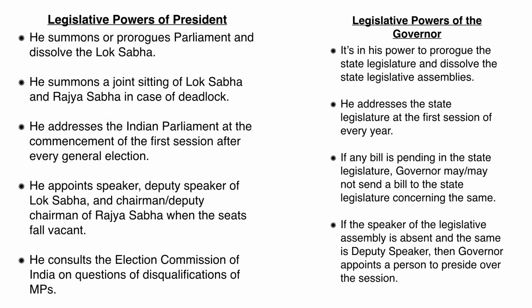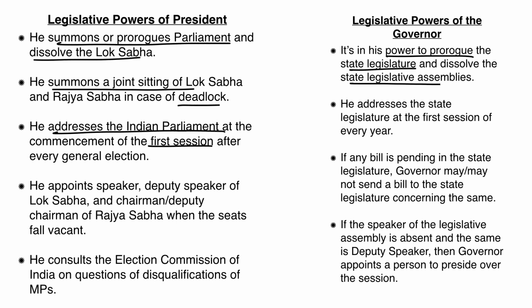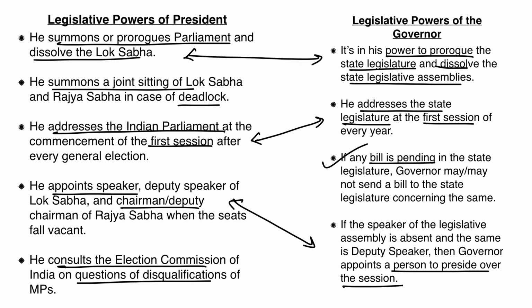So firstly, the president will summon or prorogue the parliament and can dissolve the Lok Sabha. Very similar to this, the governor can prorogue the state legislature and dissolve the state legislative assembly. The president will summon the Lok Sabha and Rajya Sabha. There will be a joint sitting in case of a deadlock. The president will address the Indian parliament. So एक election हुआ, and then the new prime minister and the new council of minister, the cabinet is elected. After that, when all the MPs come to the parliament, the president will be addressing them. ठीक है. Similarly, जब स्टेट में इलेक्शन होता है, चीफ मिनिस्टर का चुनाव होता है, नई सरकार बनती है, then the governor will address the first session of the state legislative assembly.